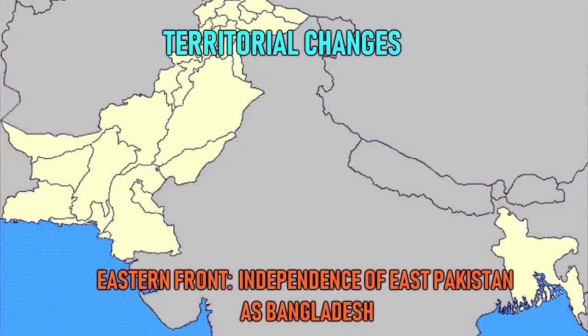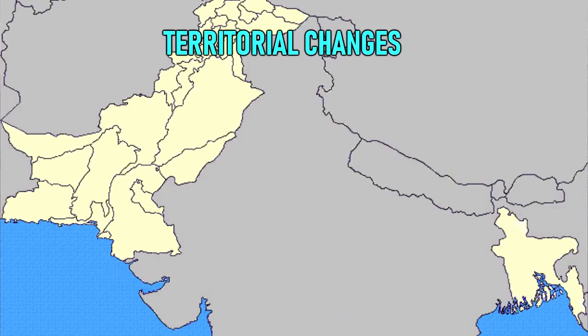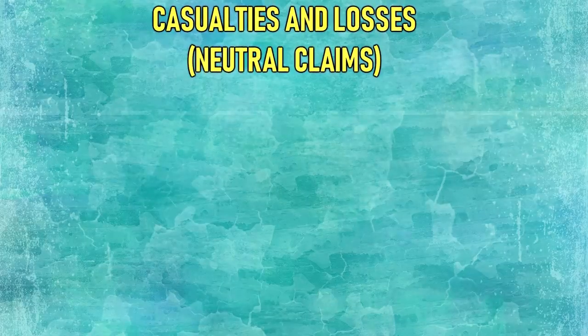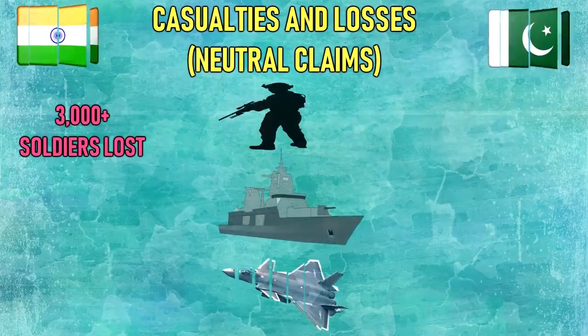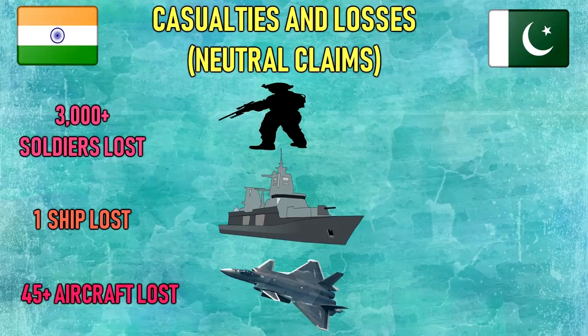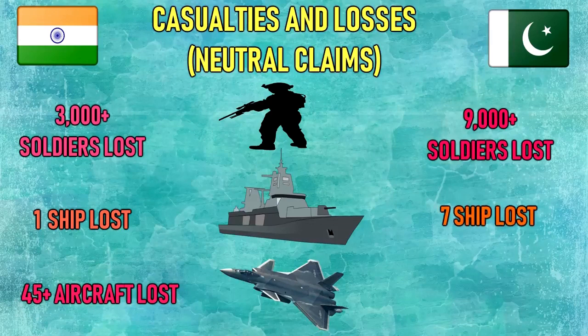Territorial changes. Eastern Front: independence of East Pakistan as Bangladesh. Western Front: Indian forces captured around 5,795 square miles of land in the west, but returned it in the 1972 Simla Agreement as a gesture of goodwill. Casualties and losses. India, 3,000 plus soldiers killed. 1 naval ship lost. 45 aircraft lost. Pakistan, 9,000 plus soldiers killed. 90,000 plus soldiers captured, 7 naval ships lost, 75 aircraft lost.